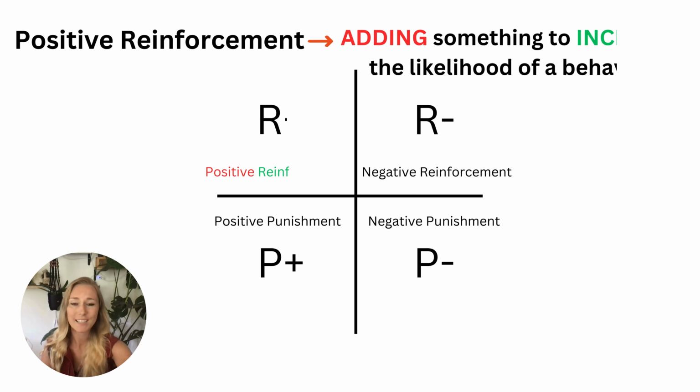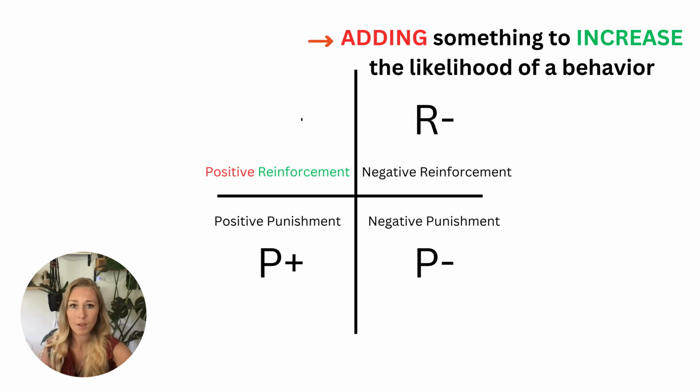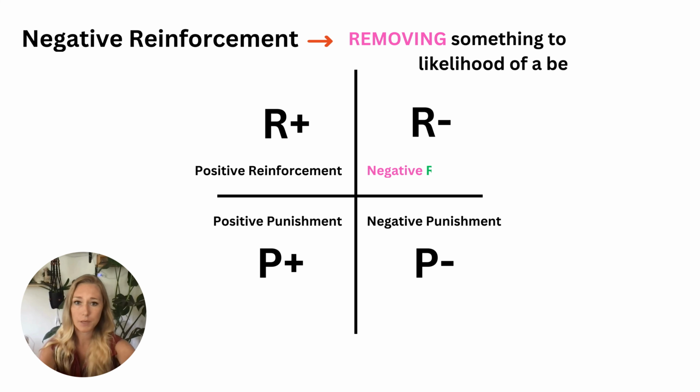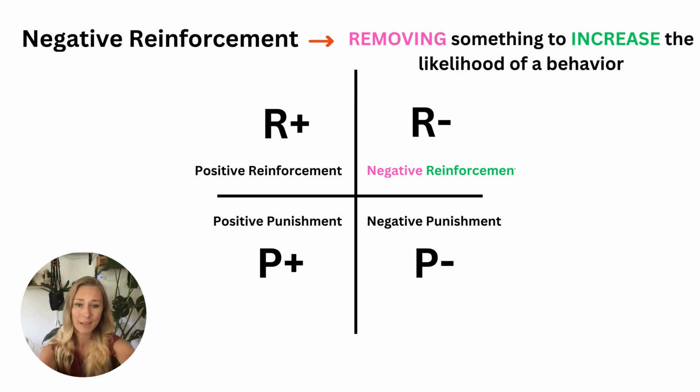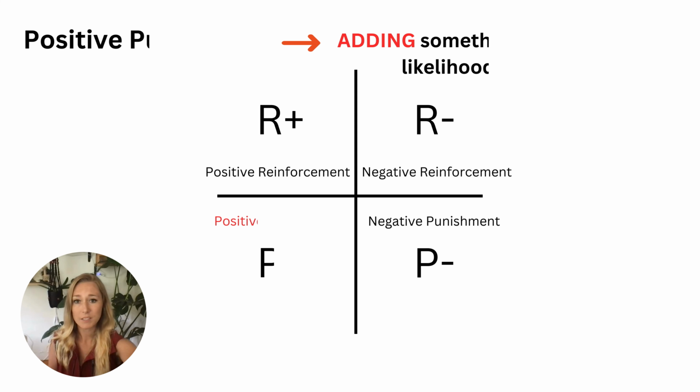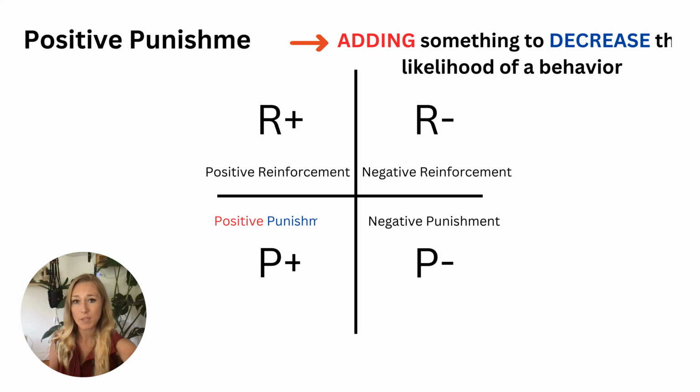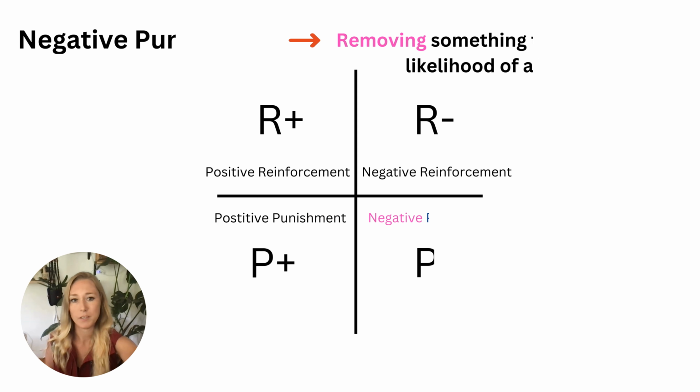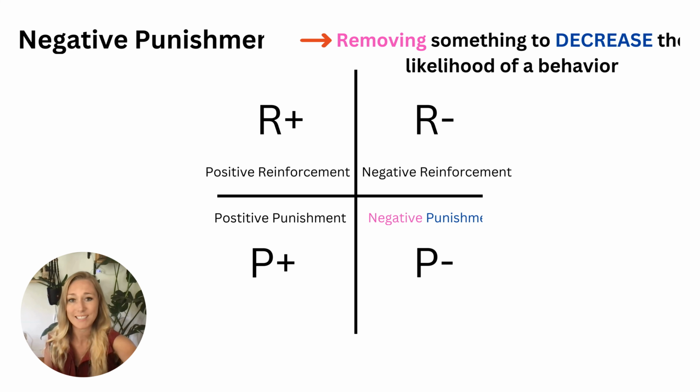Positive reinforcement is adding something to increase the likelihood of a behavior happening again. Negative reinforcement is removing something to increase the likelihood of a behavior happening again. Positive punishment is adding something to decrease the likelihood of a behavior happening again. Negative punishment is removing something to decrease the likelihood of a behavior happening again.